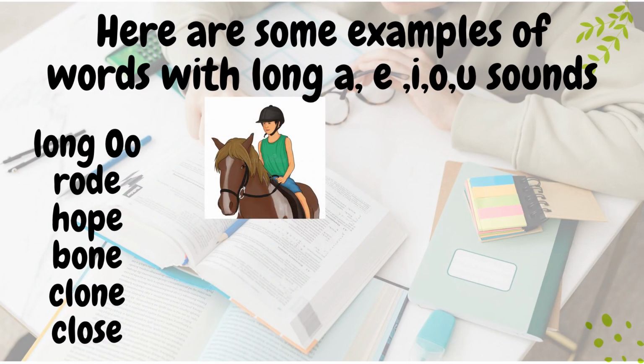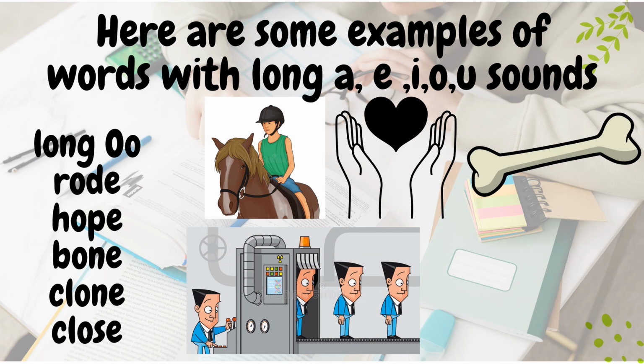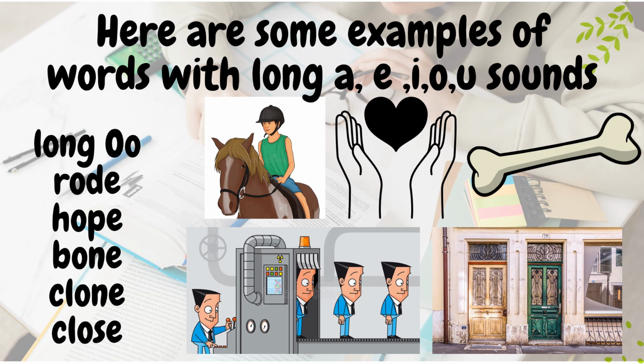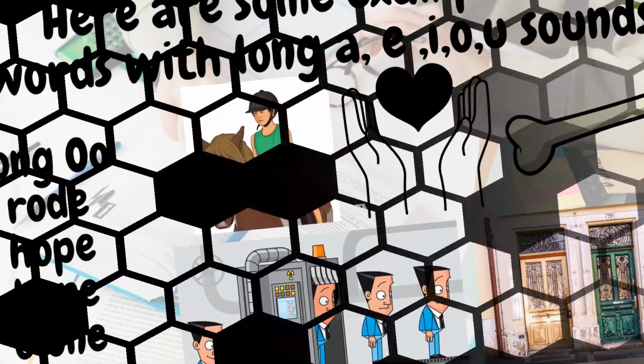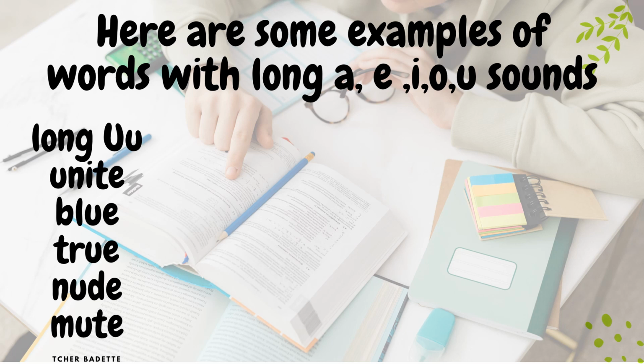How about this one? Oh, we have the road, the past tense for the word ride. We have the word hope. We have bone, clone. When we say clone, to duplicate or to make a replica. And the word closed. So close is the opposite of the word open. It is shut.